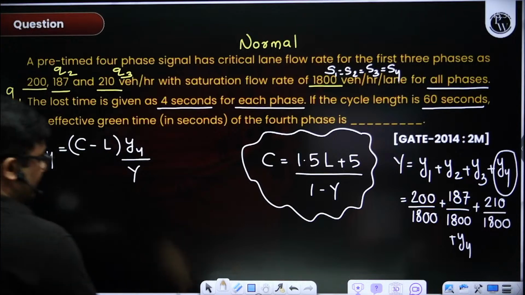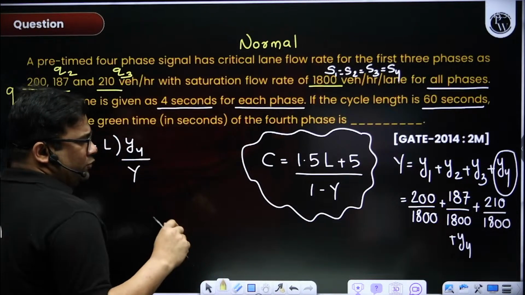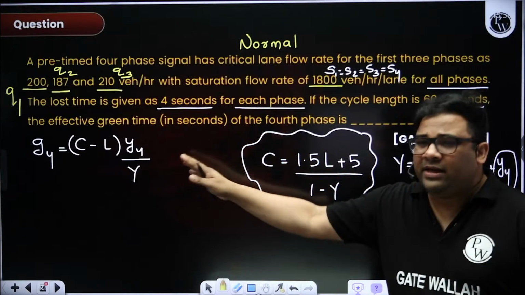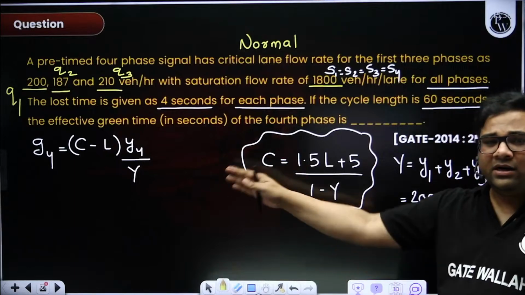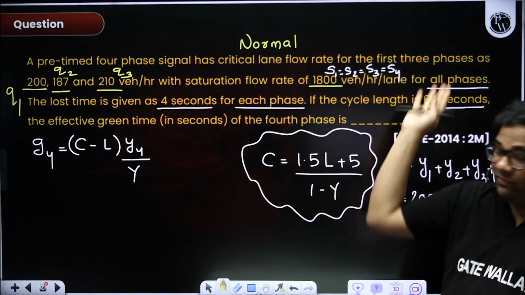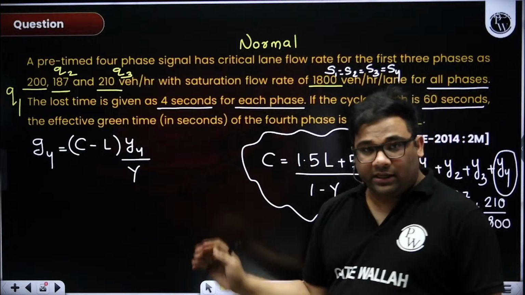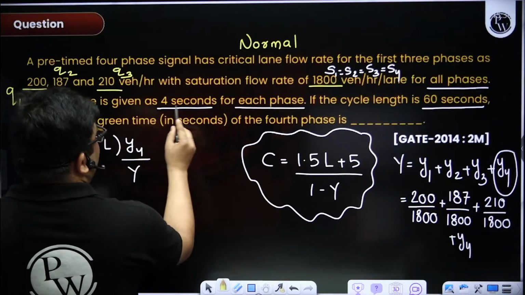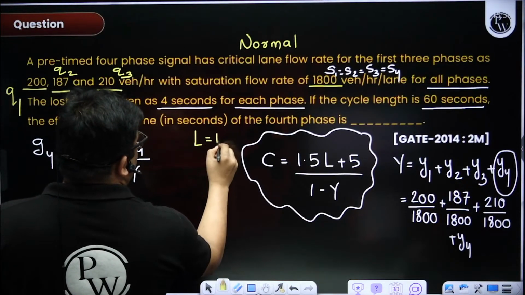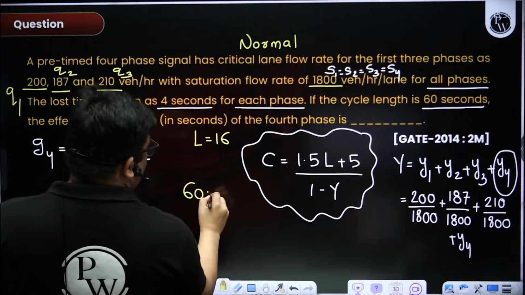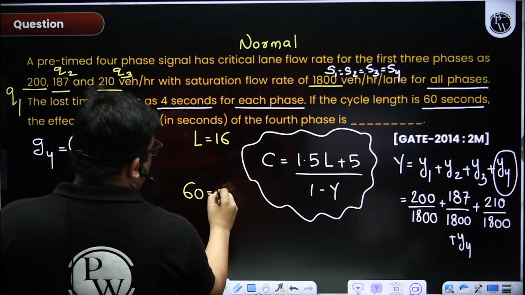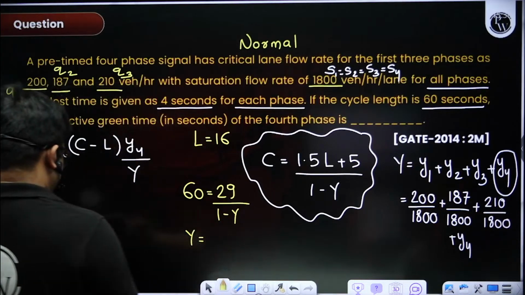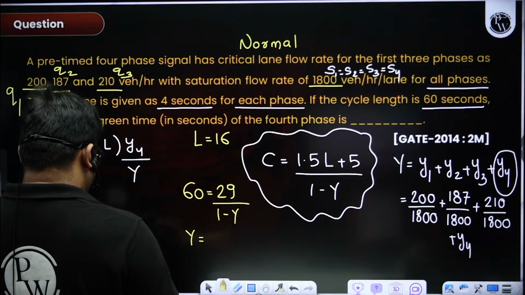So whenever a question is asked which is not straightforward, at least first write down the equations, see what is missing, and then from the given information figure out which equation you can use to solve. Lost time is given as 4 seconds per phase, so the total lost time will be 16. So 60 will be equal to (1.5 into 16, that is 24, plus 5), 29, by (1 minus y). So from here I can find y first.